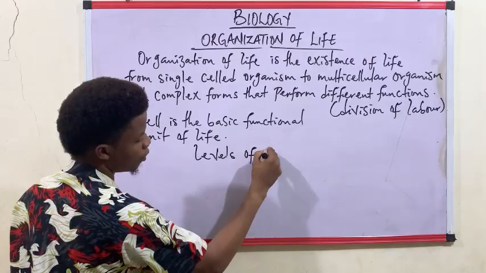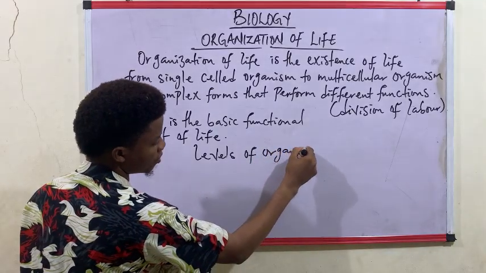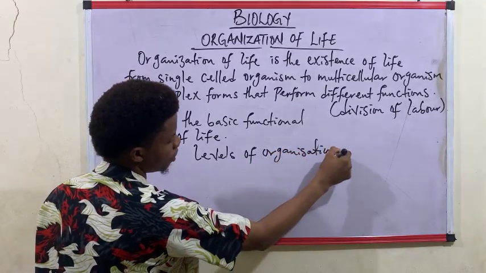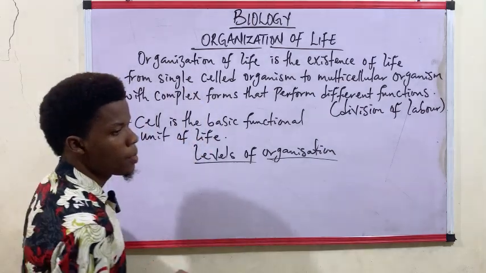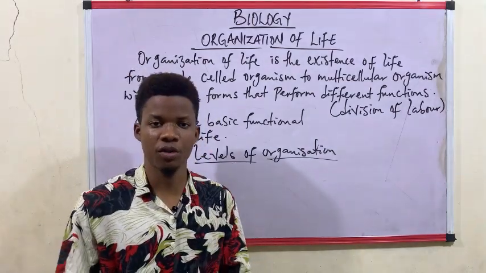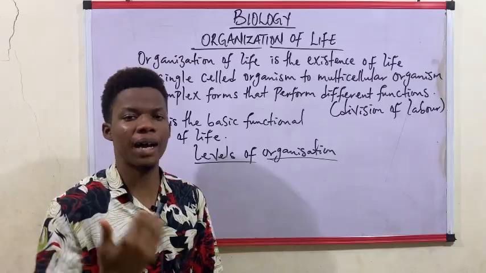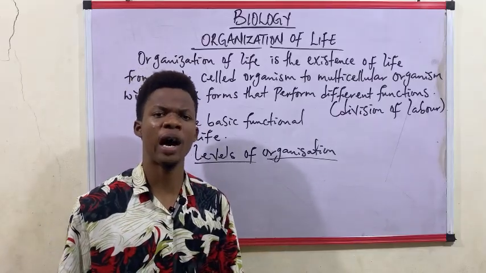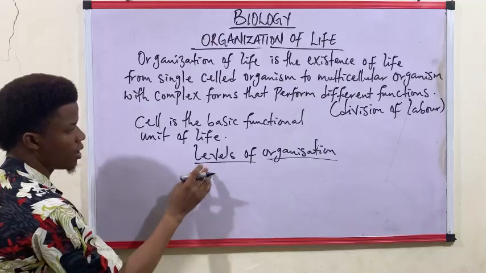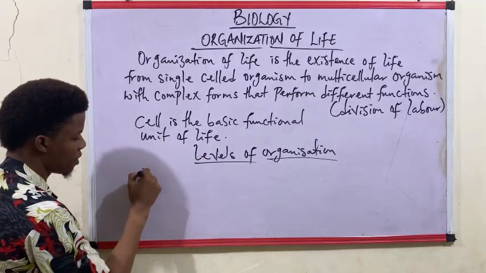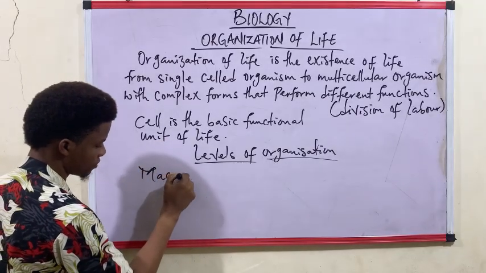All right, now let us look at the levels of organization. We know life begins from the cell, but let us go back to how cells come about. First we have the macromolecules.